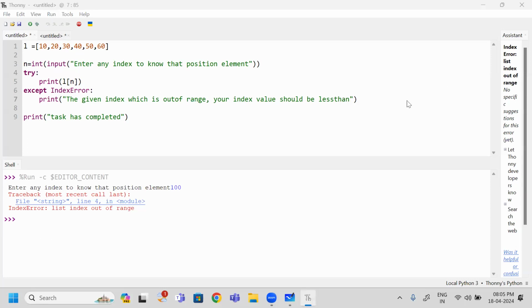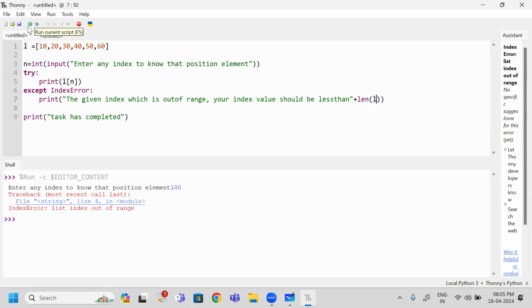Then how can I take? If the list size increases, then my number should increase. If the list size decreases, my number should decrease. So which method is used to know how many elements are present? The len function. Len, and whichever object it is, that object you need to supply at this place.